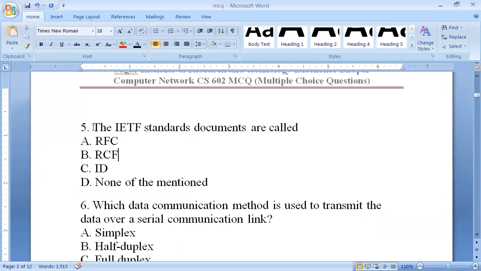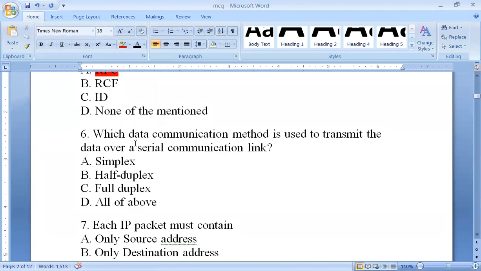Now the next question: the IETF standard documents are called. They are called RFC, so the answer is RFC. Next, which data communication method is used to transmit data over a serial communication link? We have studied different types of communication: half duplex, simplex and full duplex.